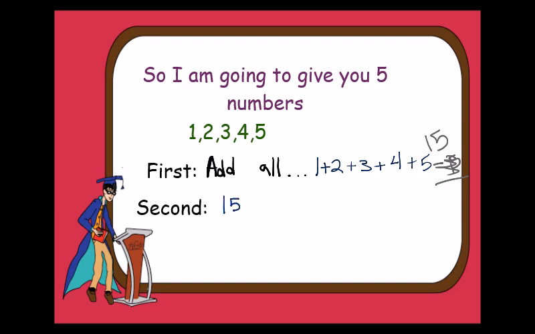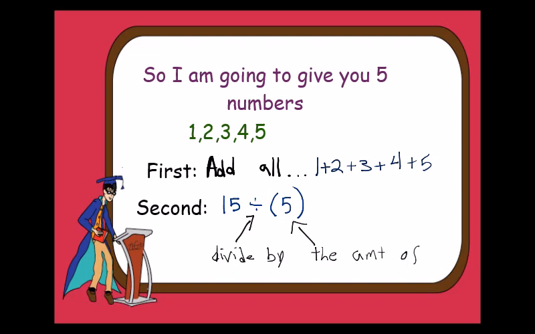Second, I want you to take that original 15 and divide it by the amount of numbers that you have. All right? So far, so good. We got the 15 from this set over here, and we placed it down here, and we're going to divide it by 1, 2, 3, 4, 5 numbers. So 5. Nothing too bad yet, right? Good. By the way, this equals 3.